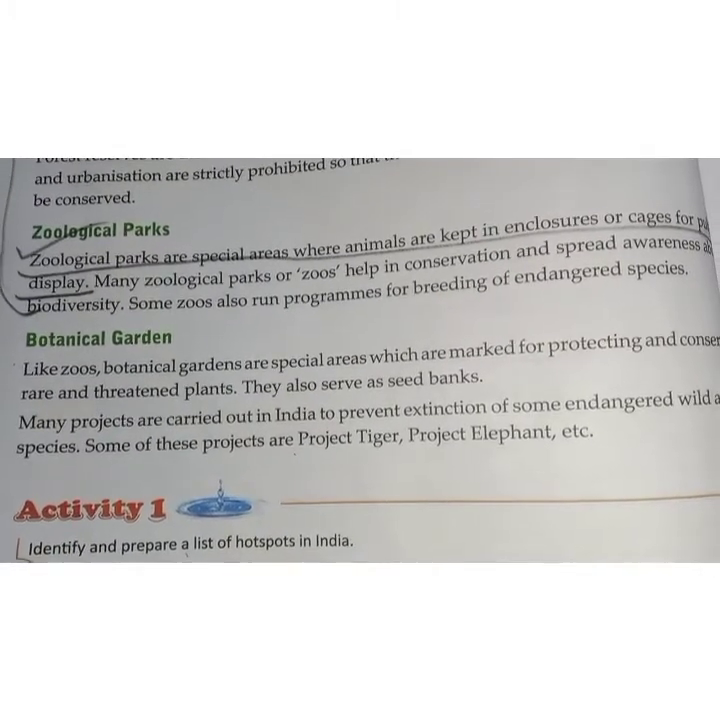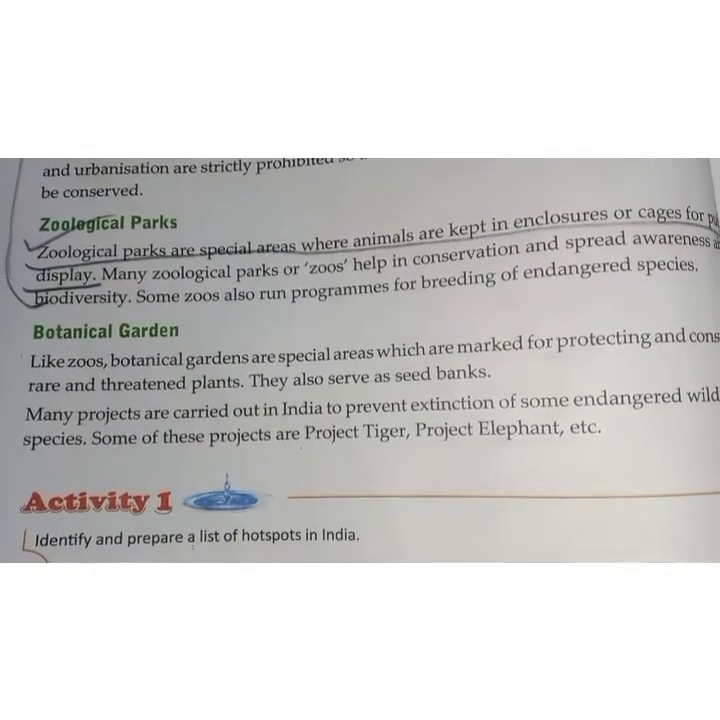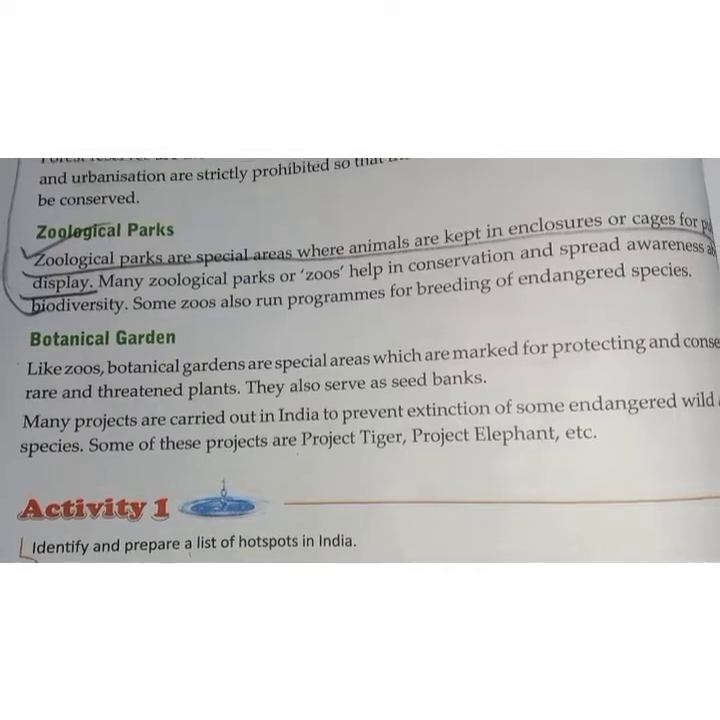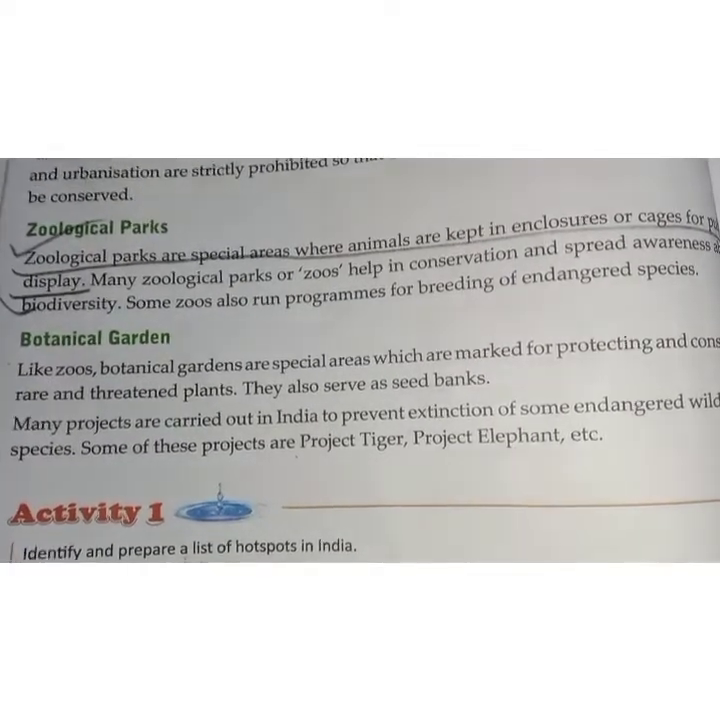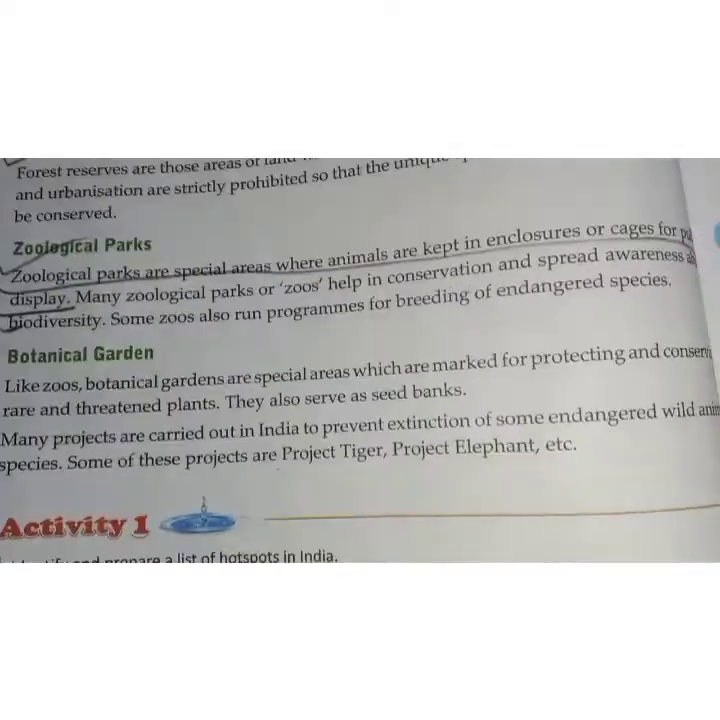Now you list out the zoos, national parks and wildlife sanctuaries of India and Assam. Make one table and show it to me.